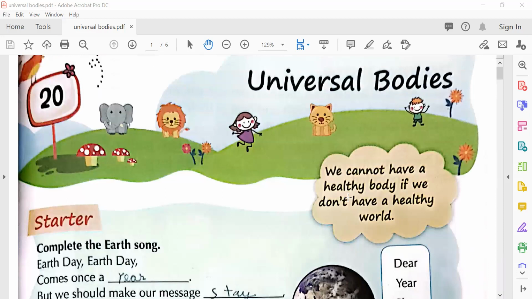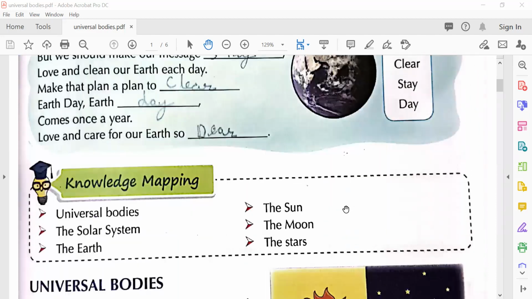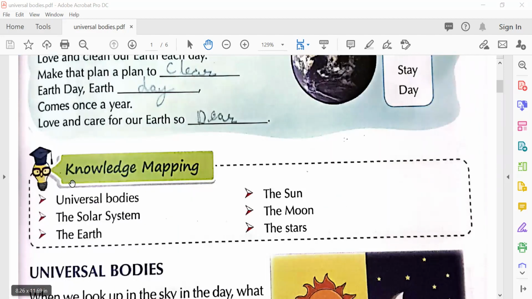So this is teaching us to love and care for the earth. So in this chapter, we are going to study about the universal bodies, about the solar system, the earth, the sun, the moon, and the stars.